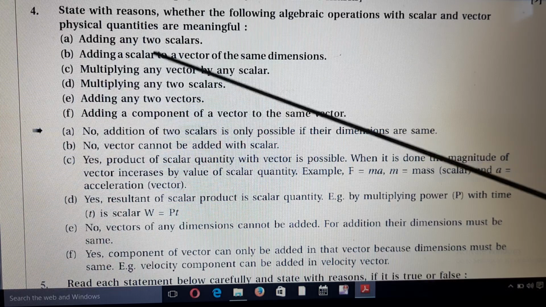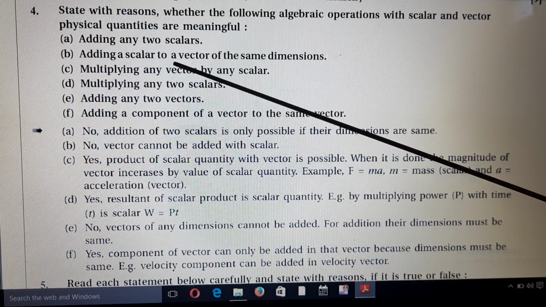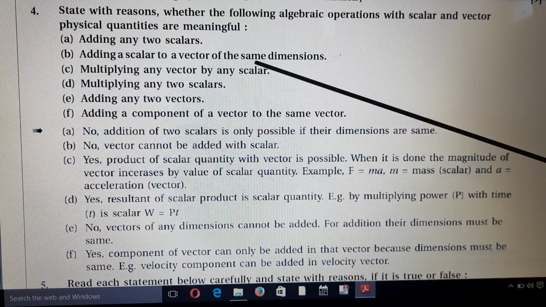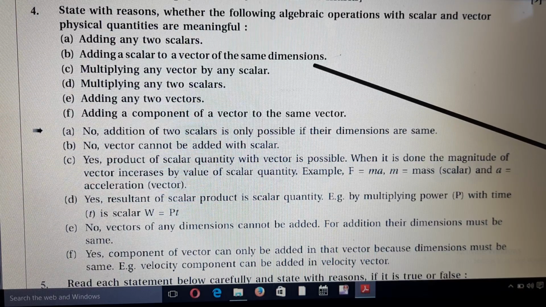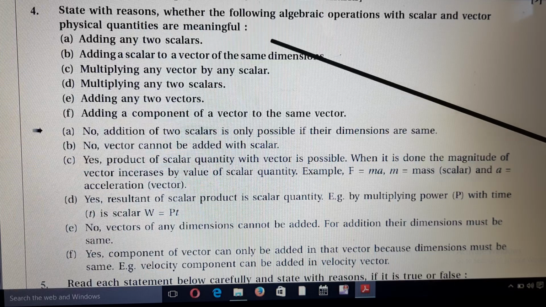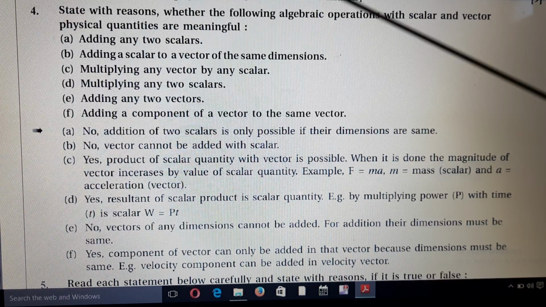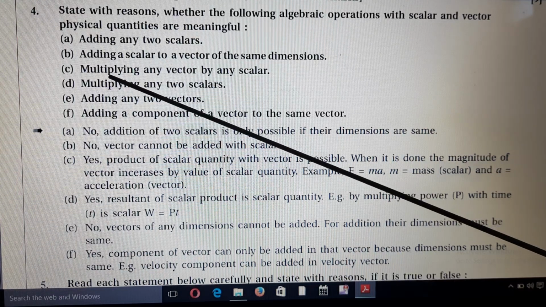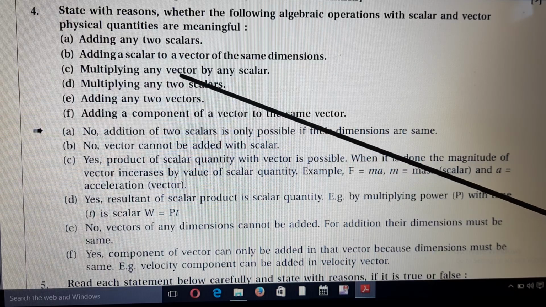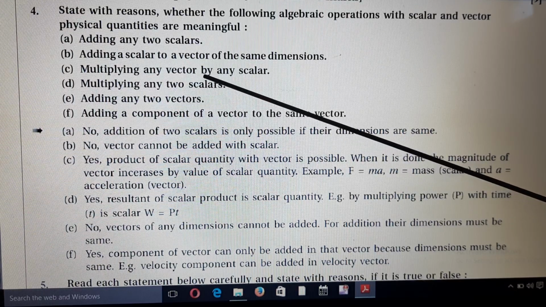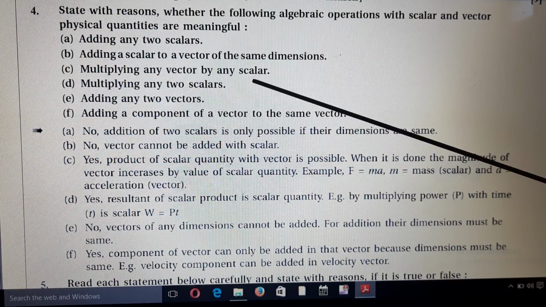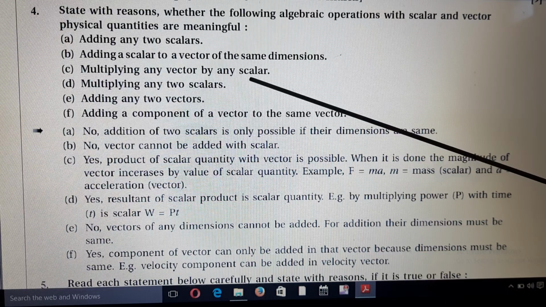B. Adding a scalar to a vector of the same dimension. It is not possible because a vector cannot be added to a scalar. C. Multiplying any vector by any scalar. Yes, it is possible.